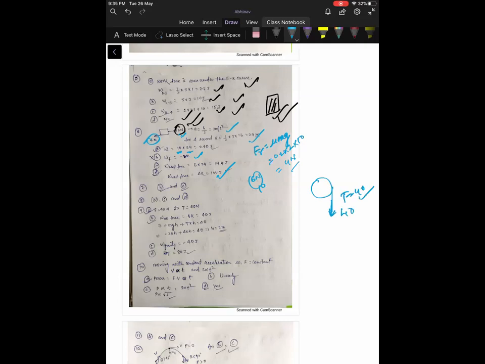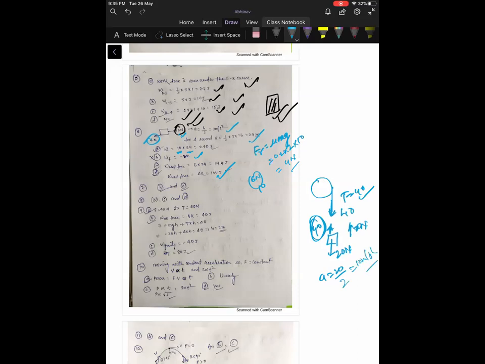Now displacement of the block. So 40 Newton is acting on the body. Just draw the gravity on the body. So this is the 20 Newton acting downward due to gravity, and 40 Newton is acting upward. Net force acting upward is equal to 40 minus 20, which is 20 Newton. So acceleration will be 20 divided by the mass of the body, 2. So 10 meter per second squared is the acceleration of the body.